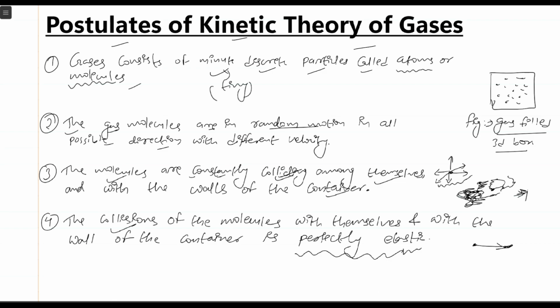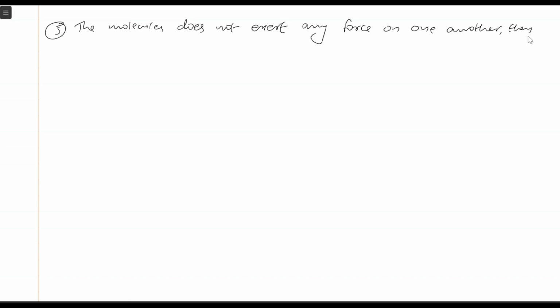Now let's see the fifth postulate. The fifth postulate says that the molecules do not exert any force on one another. They move independently.